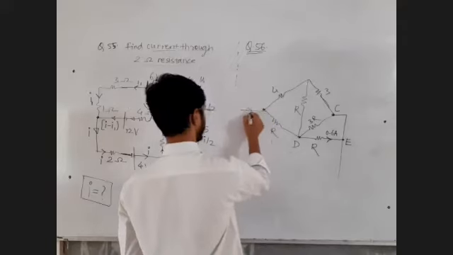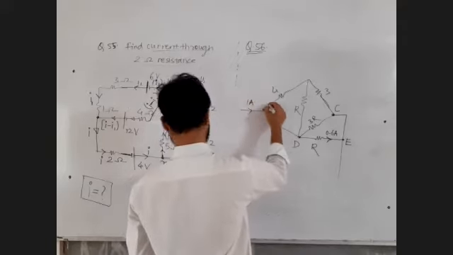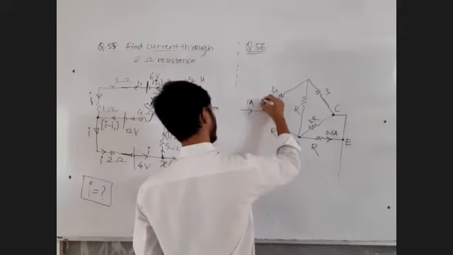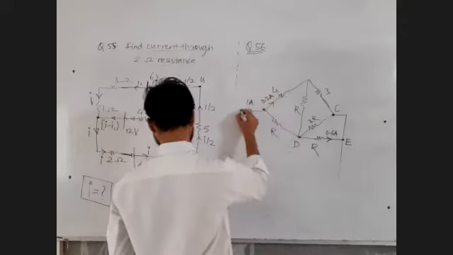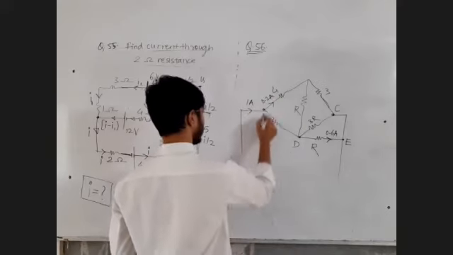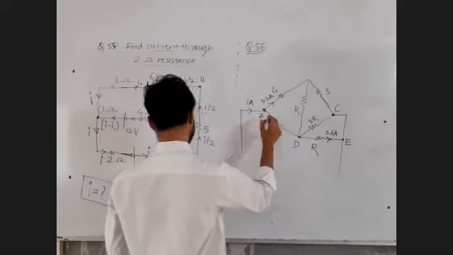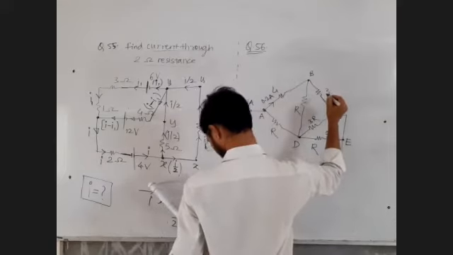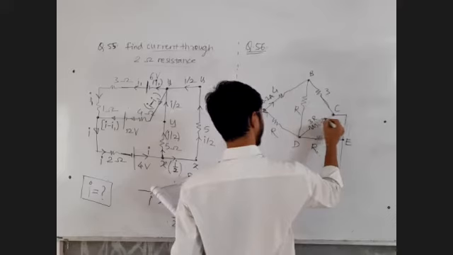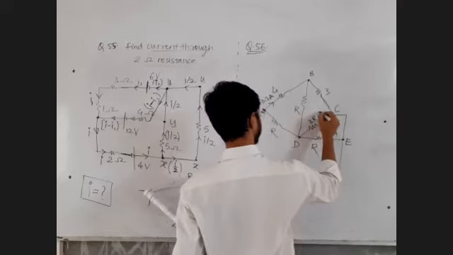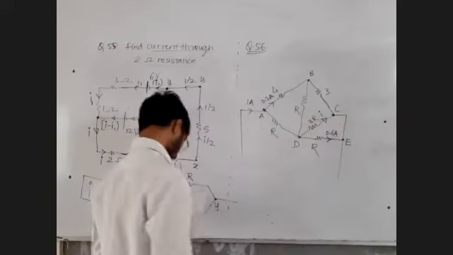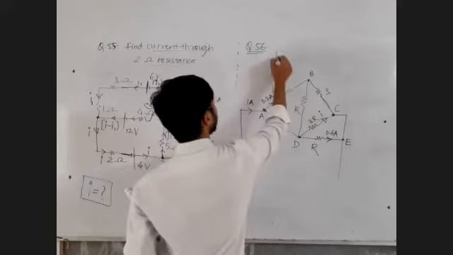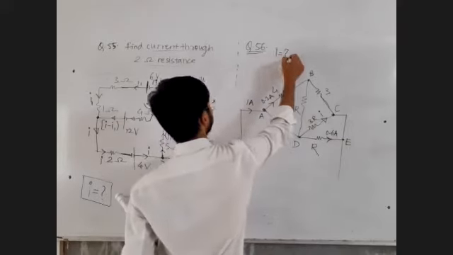This current they have shown as 1 ampere. This current they have shown as 0.2 ampere. Okay, no problem. The current values are already given. This current they have shown as I, and they are asking us to find the value of current I.